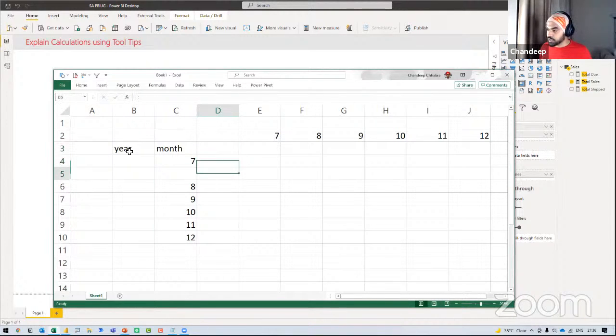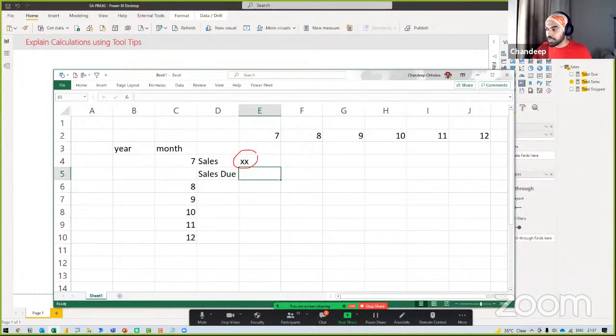This is, let's say, sales due. This is, let's say, XX, whatever number. Sorry, this is my sales. And then I'd like to write sales due. And I'd like to take whatever is the sales in that particular month, which is the 7th month, the July month, and spread it over all the other months when it actually becomes